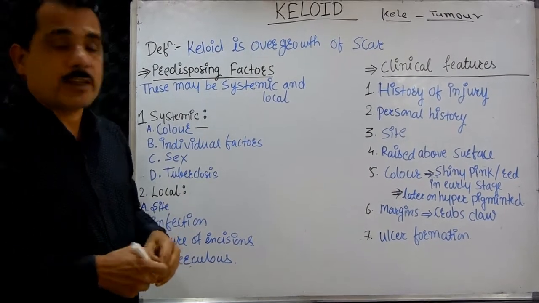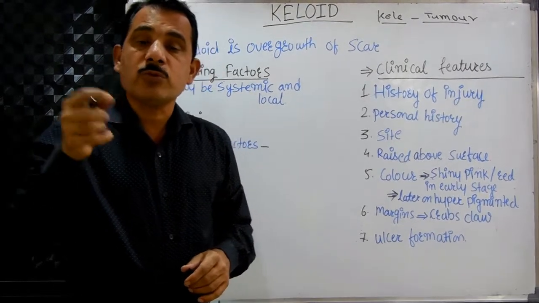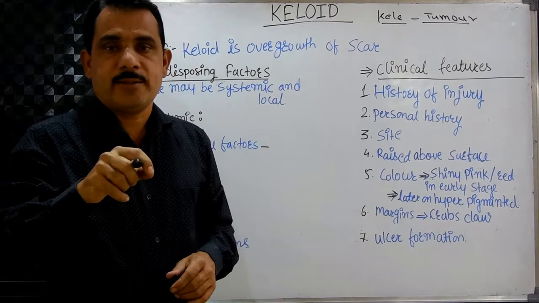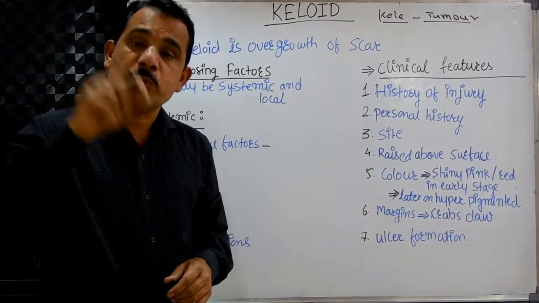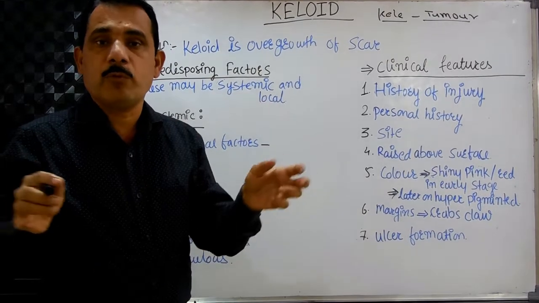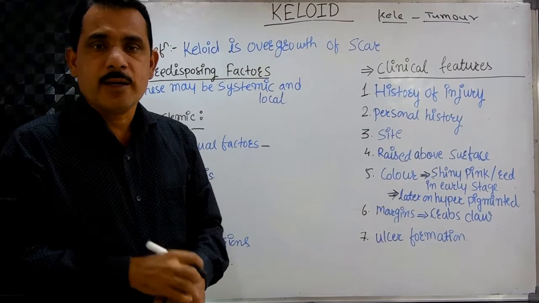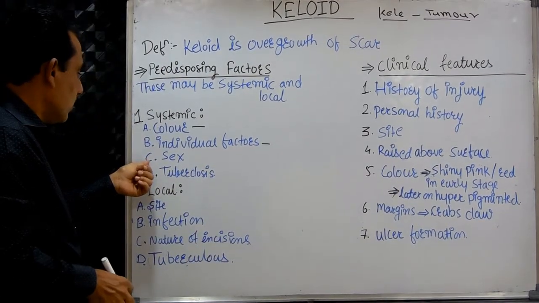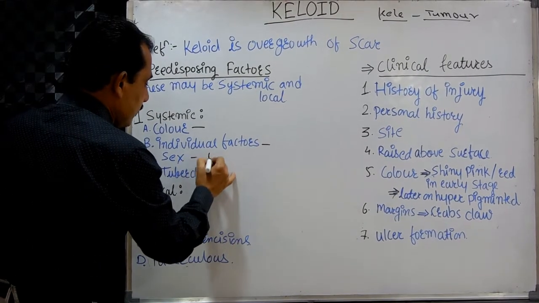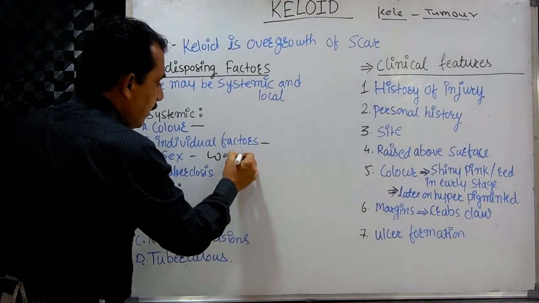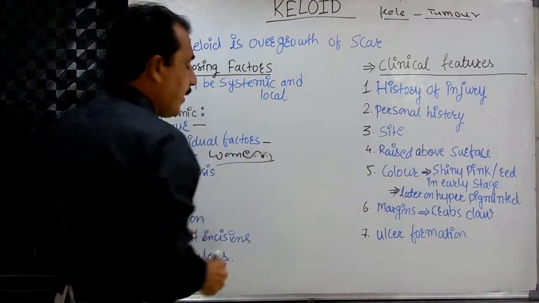Second, individual factors. Individual factors means some individuals have a tendency to develop the keloid. That is keloid diathesis. These people get multiple keloids on their body, and even after a small injury they develop the keloid. Third systemic factor is sex. It is more common in women than in men.